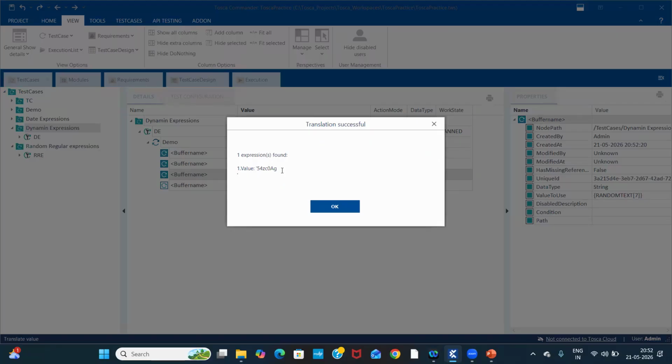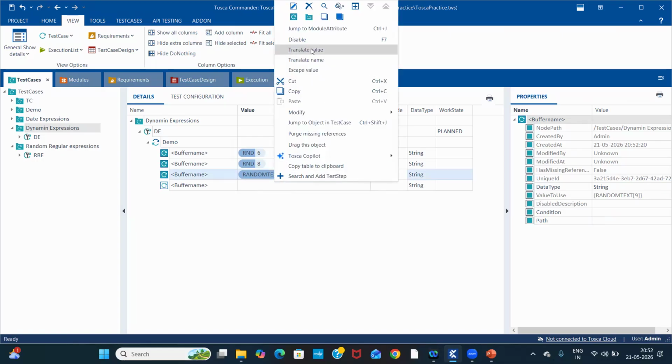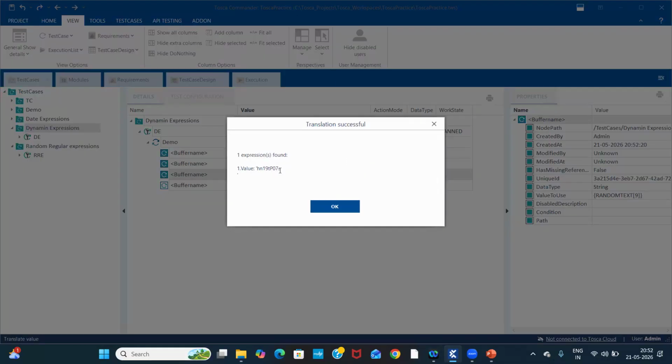See, in this value, numbers and alphabets are also there. If I change the number, if I mention nine, I will get nine values with the text. These are the nine values. It includes both numbers and text.